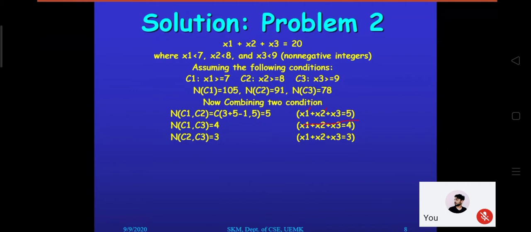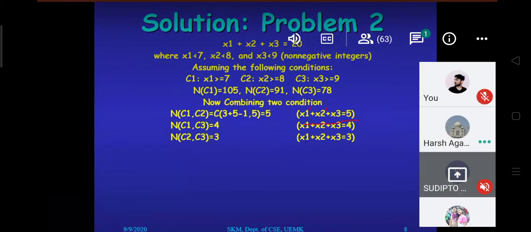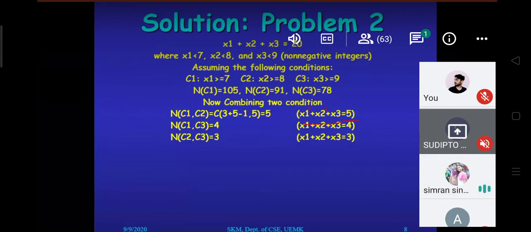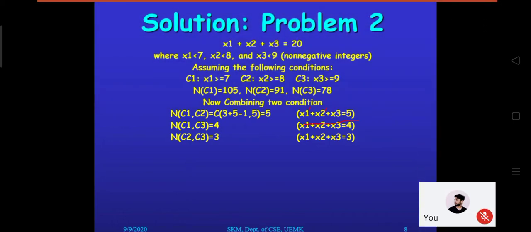So it is mentioned that we cannot take, no, sir. Yes, you have identified the correct thing. Just specify that. So we cannot use a negative term. If we combine all three conditions and then subtract from 20, we are going to get a negative term. Absolutely, that's a good observation.